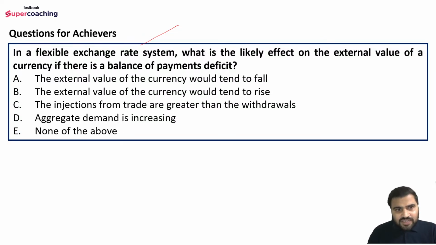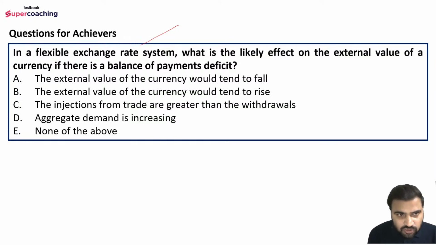So the question is: in a flexible exchange rate system, what is the likely effect on the external value of a currency if there is a balance of payment deficit? Options are: the external value of the currency would tend to fall; the external value of the currency would tend to rise; the injections from trade are greater than the withdrawals; aggregate demand is increasing; and none of the above.